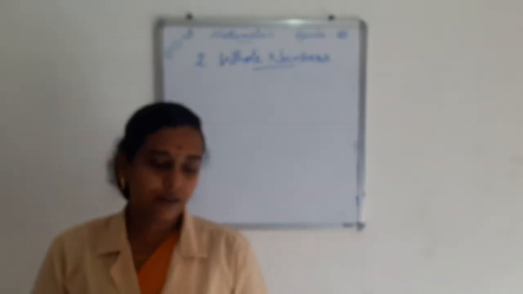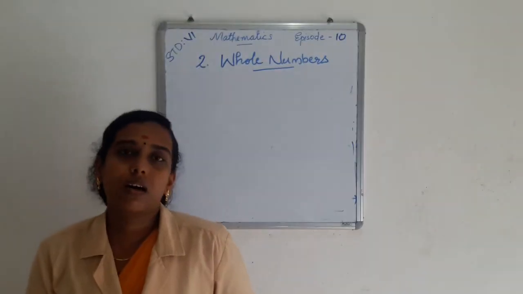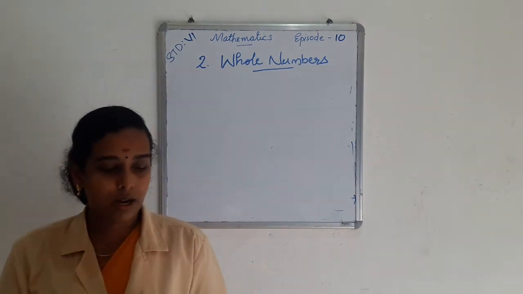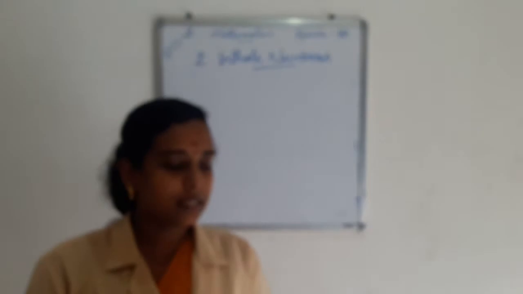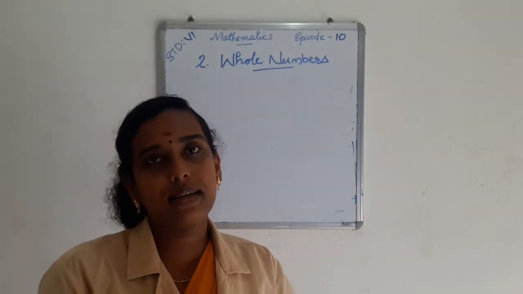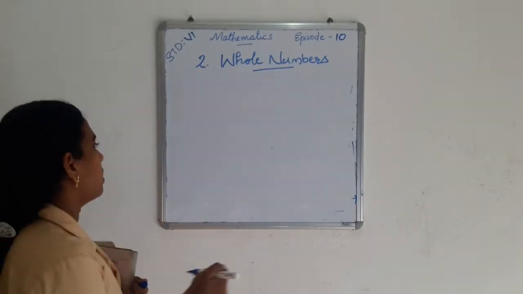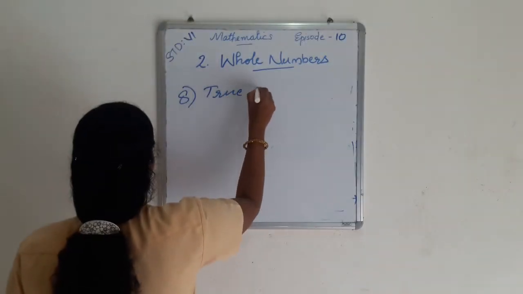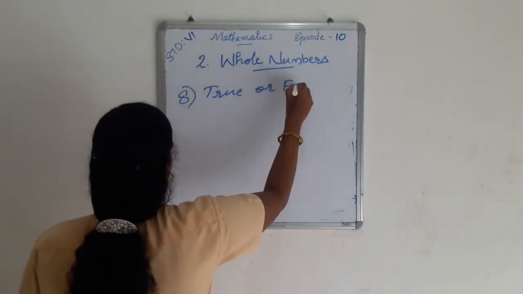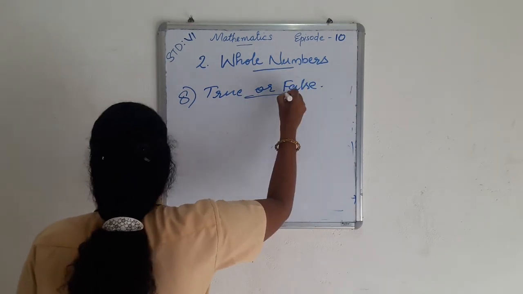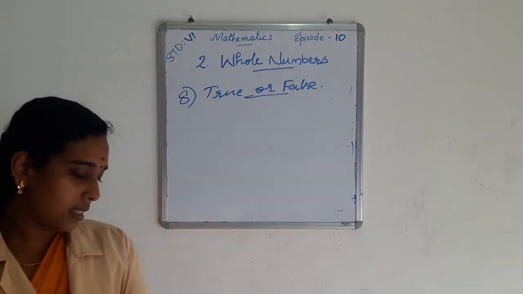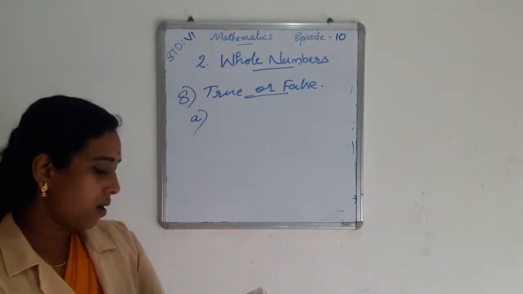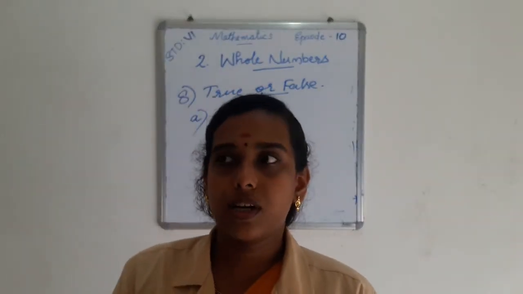We want to find the true and false statements. The first statement, A, is: 0 is the smallest natural number. Is it true or false?